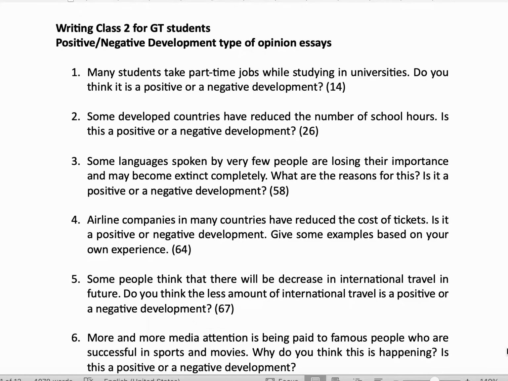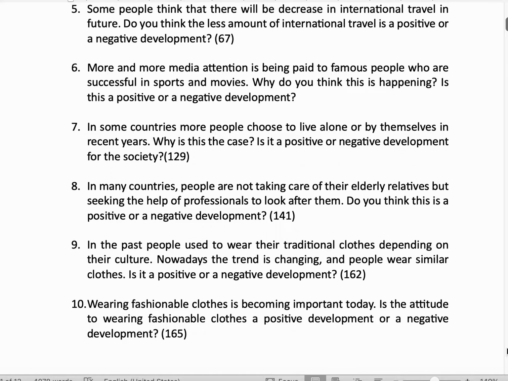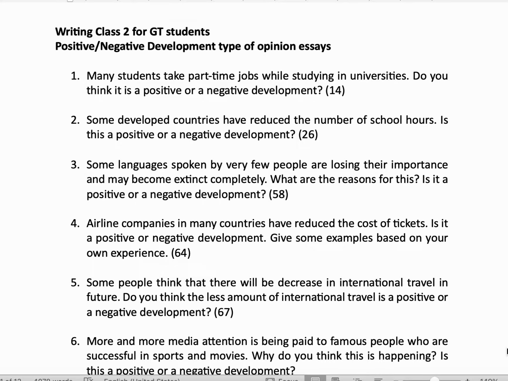Now, as I was compiling these essays from my book, which is a compilation of all the past essays seen in the GT IELTS exam, I realized that just to compile 10 essays and one essay for the homework, I was done with 179 essays of my book, which means that this is relatively much less asked as compared to the agree, disagree, or discuss, or the problem solution essay to the IELTS students.